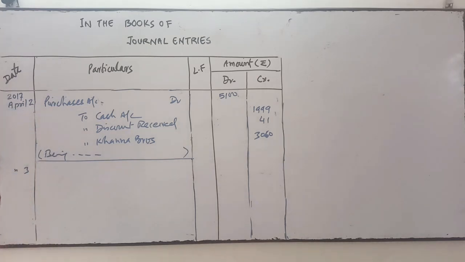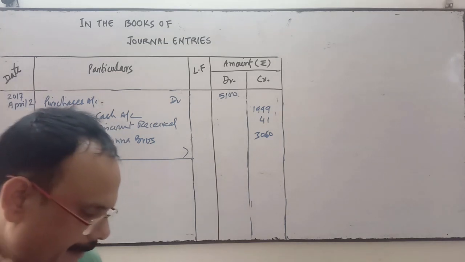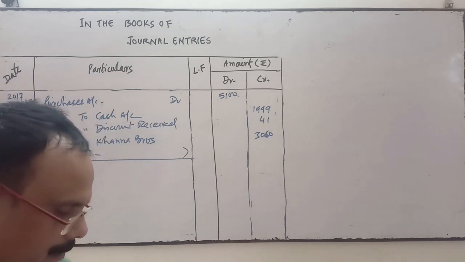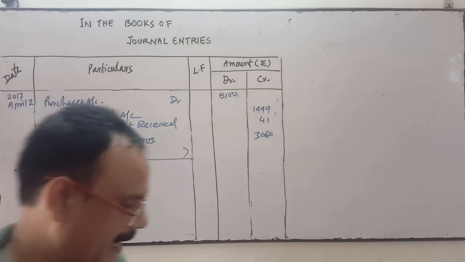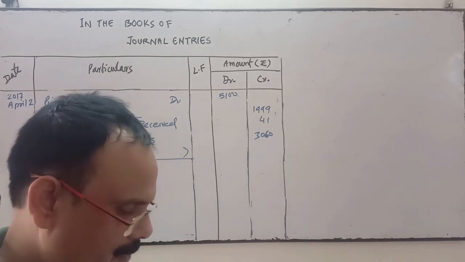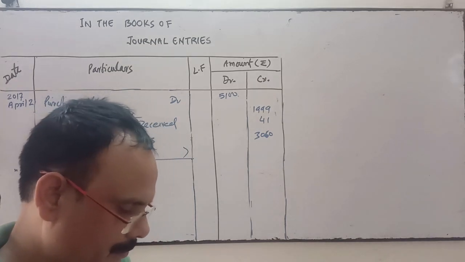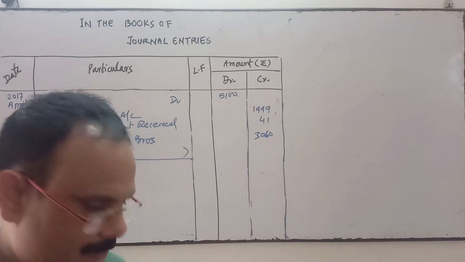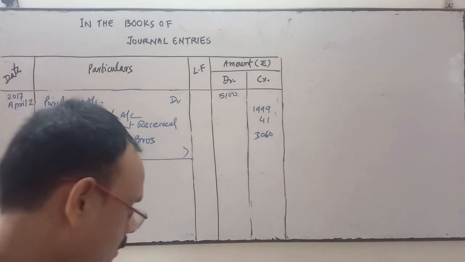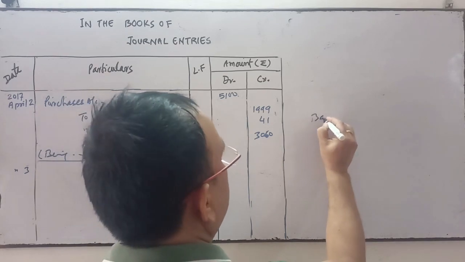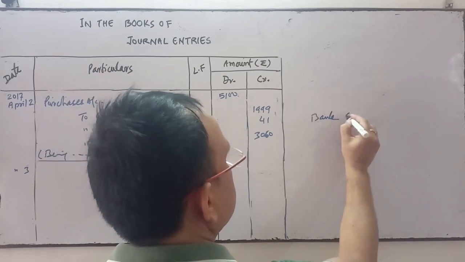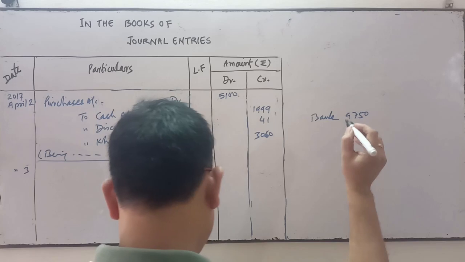So you see the opening entry. In the opening entry, on the debit asset side, Mohan account 10,000 is given. Mohan account is under the assets, 10,000. So how much have you received? 9,750 by draft. So bank will come, bank account, because you have deposited on the same day into the bank.